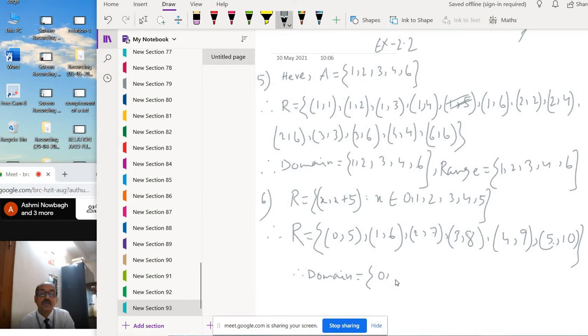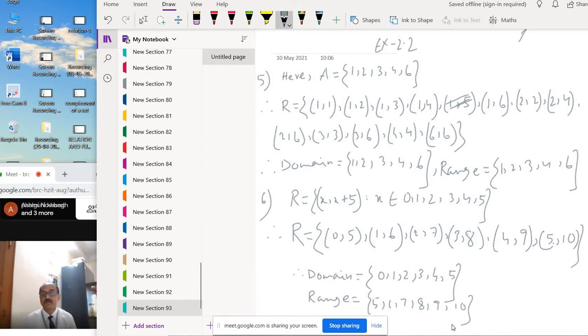And the range is the set of second elements: 5, 6, 7, 8, 9, 10, up to 10.